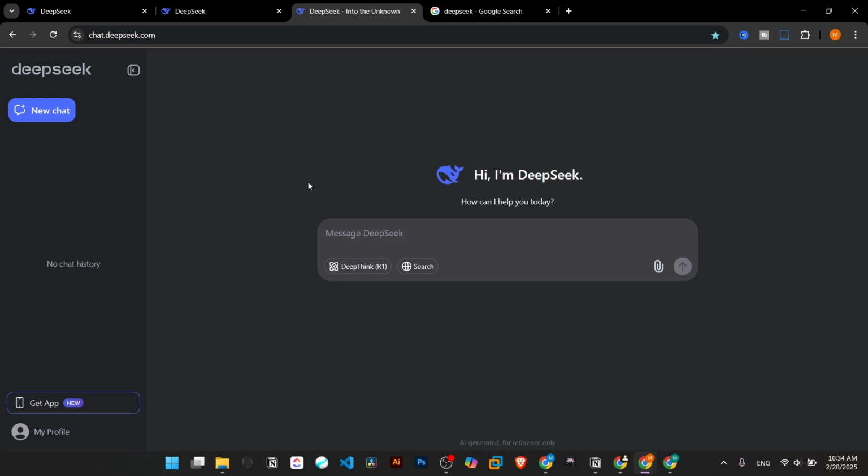As we see here, the dashboard and the interface are really straightforward. You don't have to do anything special in order to perform your task. There's only a New Chat button, and a list of chats will be displayed here. You can write your message here in order to start your chat, and there are other options, and I will discuss them today.